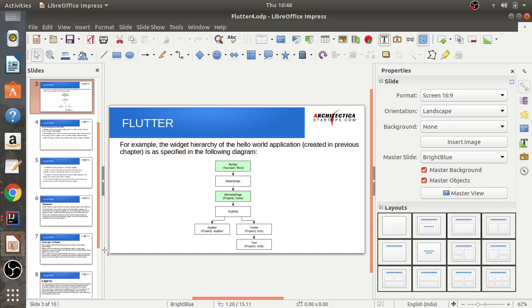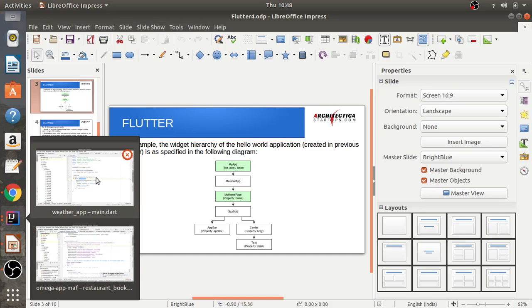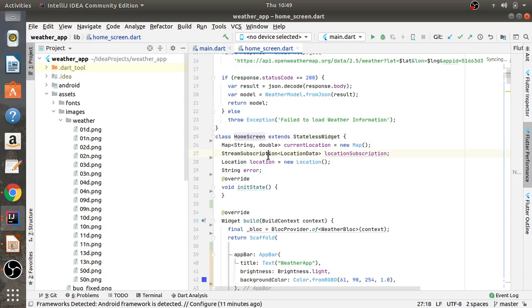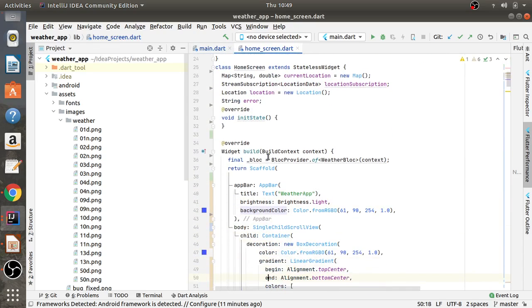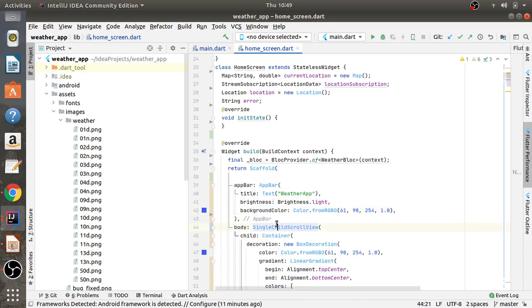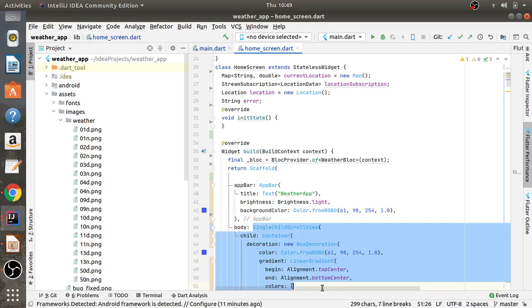And then the main home page or home screen. So here in the home, we are calling home screen as a child. So this is a widget. In the home screen class, in the build function we are returning a scaffold, and under the scaffold we have app bar, and in the body we are using a scroll view. We could also use text, center, anything, we are using container. So this is the hierarchy.